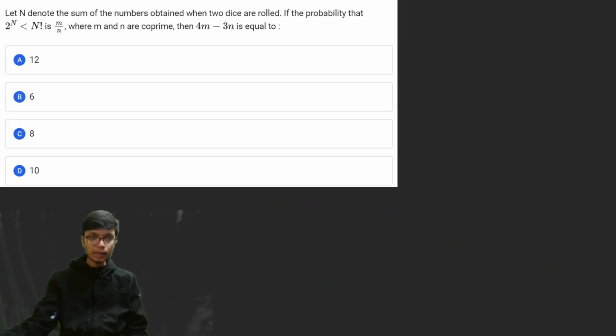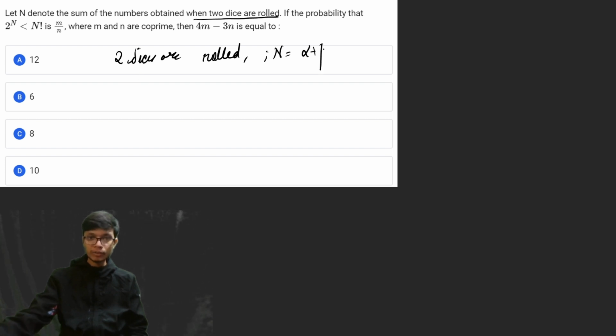The next problem says that n denotes the sum of the numbers obtained when two dice are rolled. If two dice are rolled simultaneously, the first dice has a number alpha and the second dice has a number beta, then n will be equal to alpha plus beta.